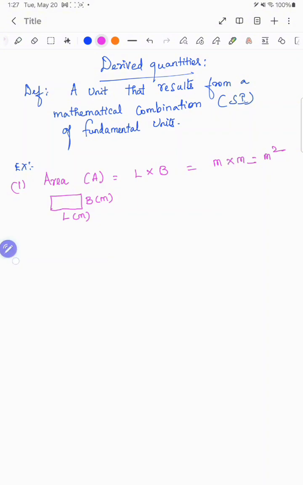The next one we know is volume. How will you measure the volume of a rectangular tank?